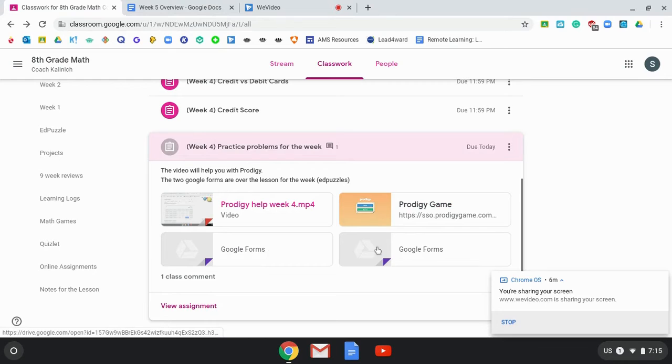And then the 2 Google Forms. The 2 Google Forms, this is not the quiz, but the practice problem Google Forms, they can retake those questions as many times as they want until they get 100%. Some students have been getting 80s, and I'll see that they retook the Google Form immediately after and got 100. That's fantastic. Again, that's just going to facilitate their learning, get that repetition in there, so that temporary learning becomes permanent, which causes them to create that learning over time.